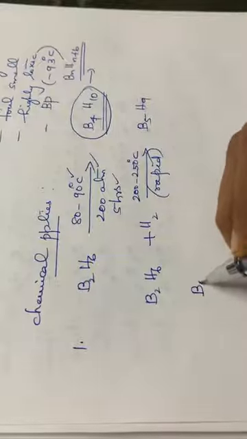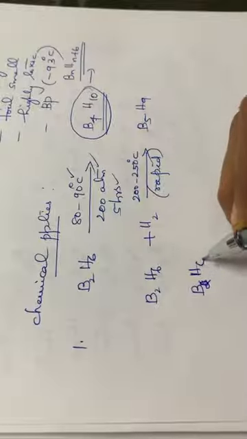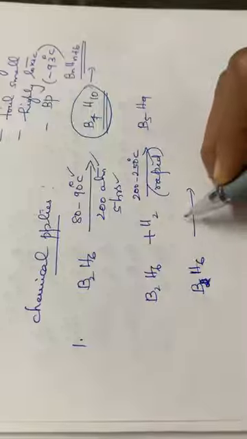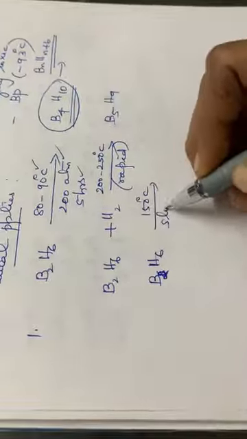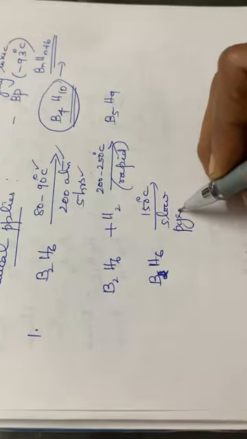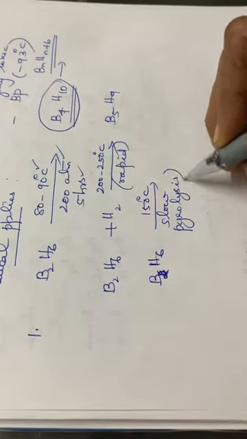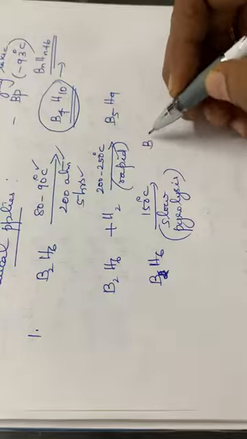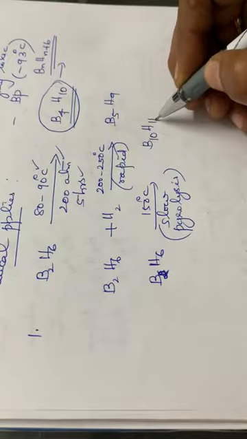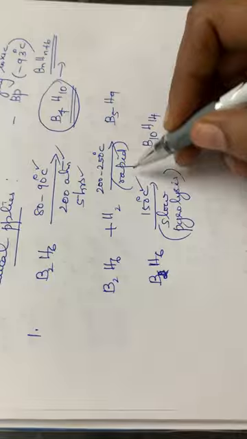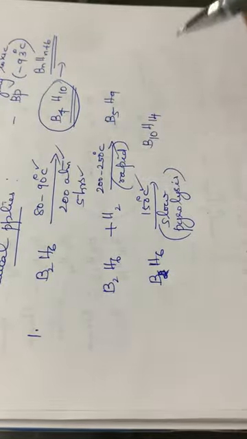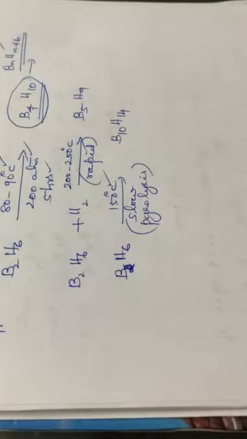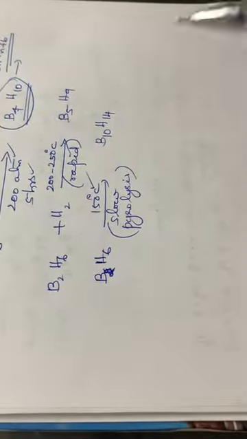Similarly, diborane B2H6, when heated to 150 degrees Celsius, undergoes slow decomposition or slow pyrolysis. We will have a decaborane, B10H14. Okay, B2H6 on heating to 150 degrees Celsius undergoes slow decomposition to form B10H14. This is one of the different methods of preparation of the several boron hydrides.